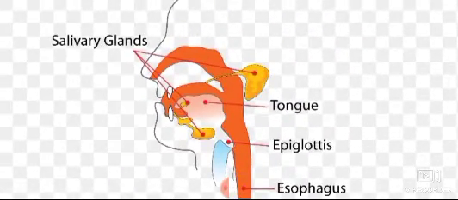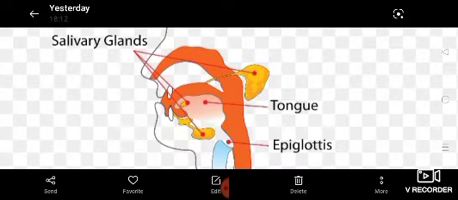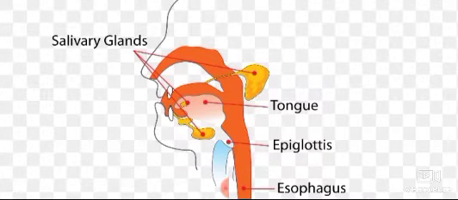The mouth cavity or buccal cavity contains teeth, tongue and salivary glands. The teeth cut the food into small pieces, chew and grind it. So the teeth help in physical digestion.